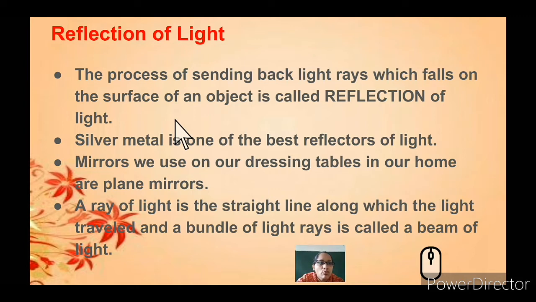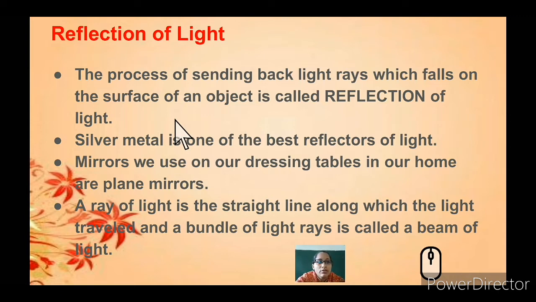It reflects more light and it's considered the best reflector. And you might be using mirrors for your makeup and also combing your hair, etc. So you might be using the dressing tables in your home, which are fixed with mirrors. These are all plane mirrors which have the best reflection of light.